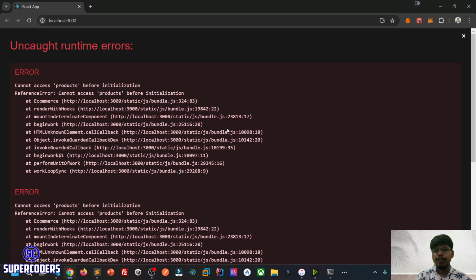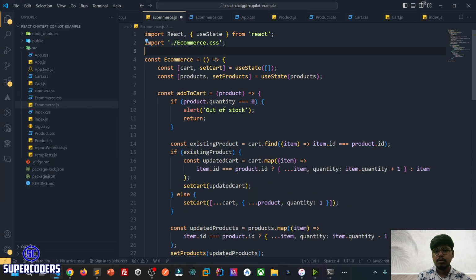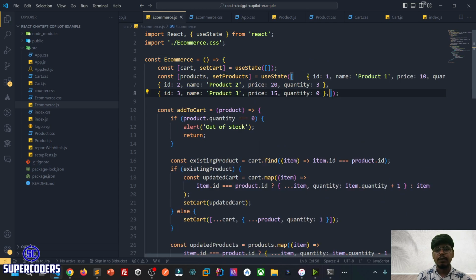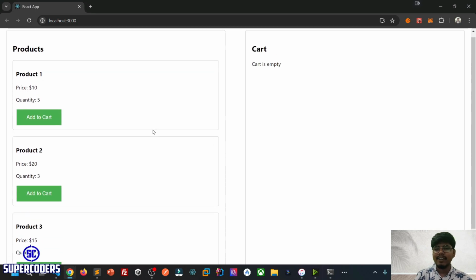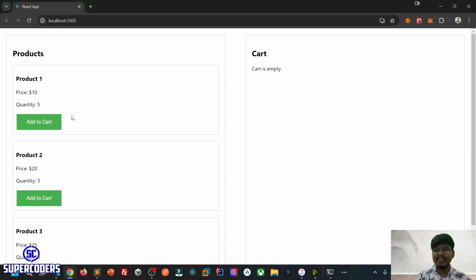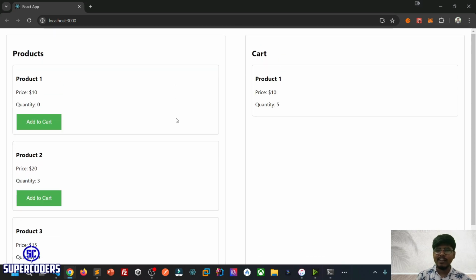Save it. Product access before initialization. So I think that will not work. Just cut this code and here paste it. Save it. Let's check. Yeah. Now this is created by Copilot in a better way and much faster than ChatGPT. Let's see if it is working or not. And you can see it is working much better. Yeah. So in this way, you can use Copilot to write it much better.